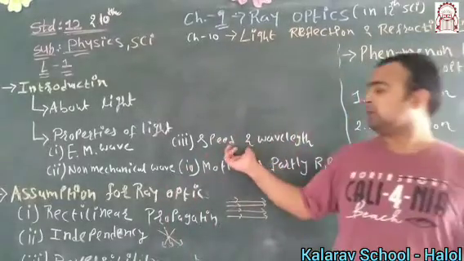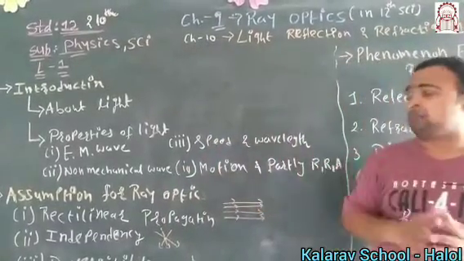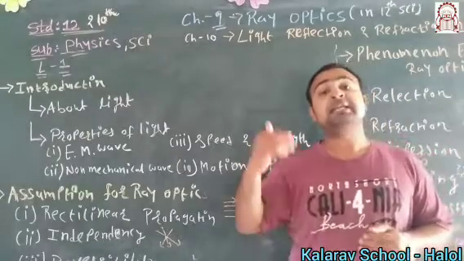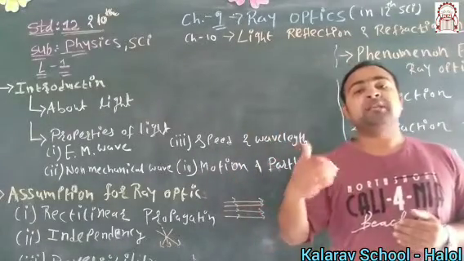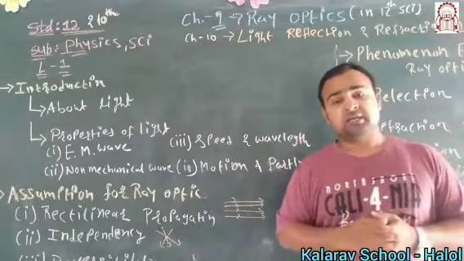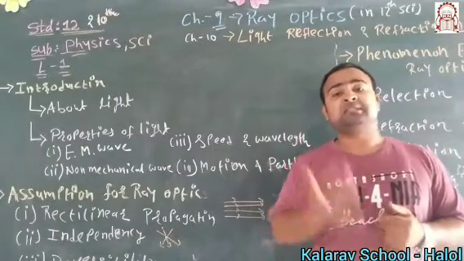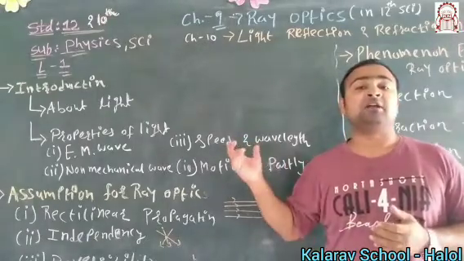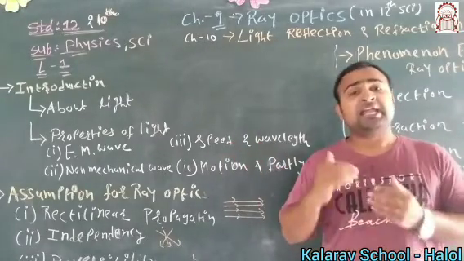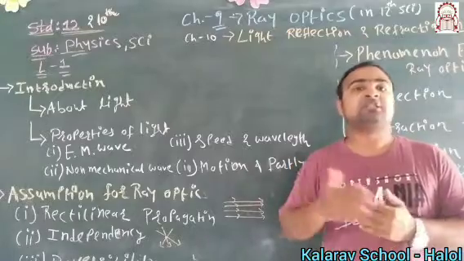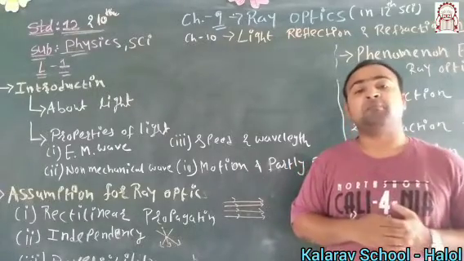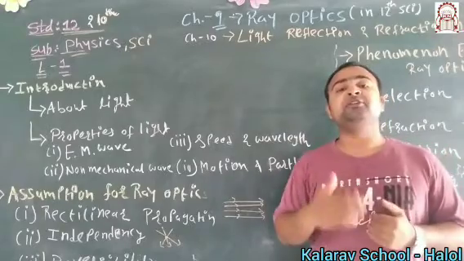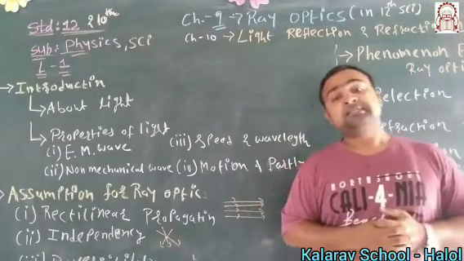The third thing is its speed and wavelength. As it is a wave and it is propagating, it is traveling, and if something is traveling, then it has a speed. In the world, the fastest thing discovered by science is one and only one, that is light. Till today we have not found any object faster than light. And light can travel at the speed of 3 into 10^8 meters per second.